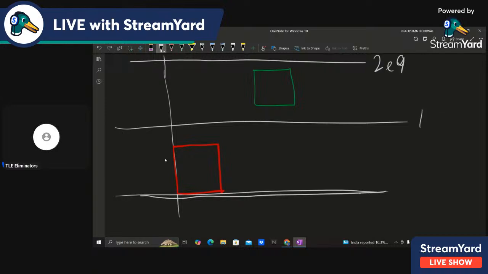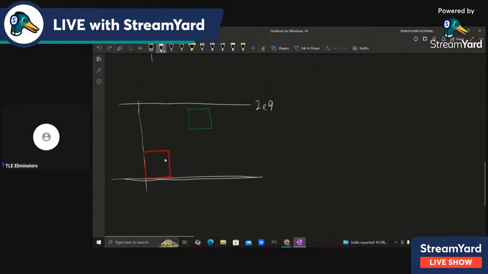And actually this diagram is very misleading. Just a minute.